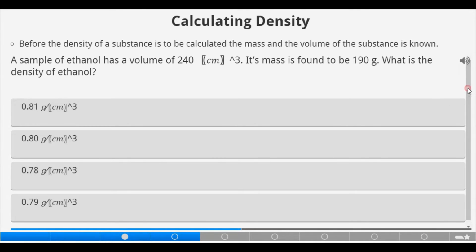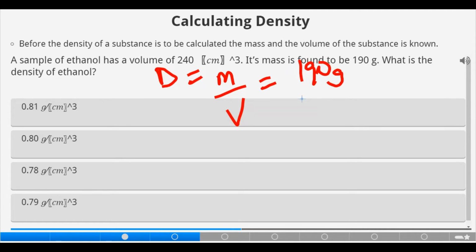So we solve before we pick our answer. You already know that the density, represented with D, is equivalent to what? Mass over volume. What is our mass in this case? 190 grams divided by volume, 240 centimeter cube.